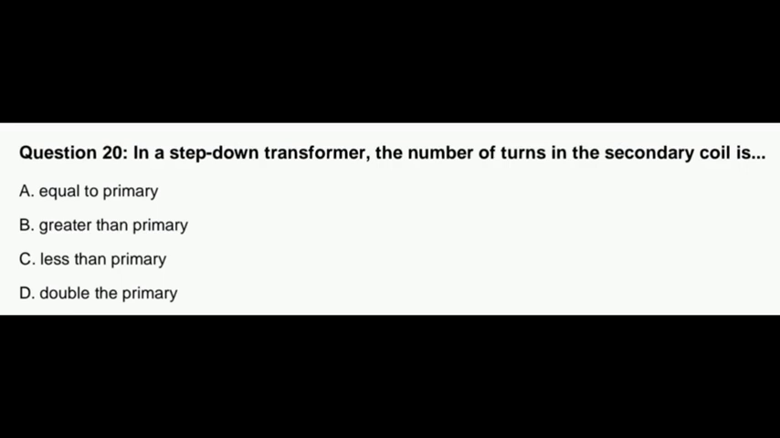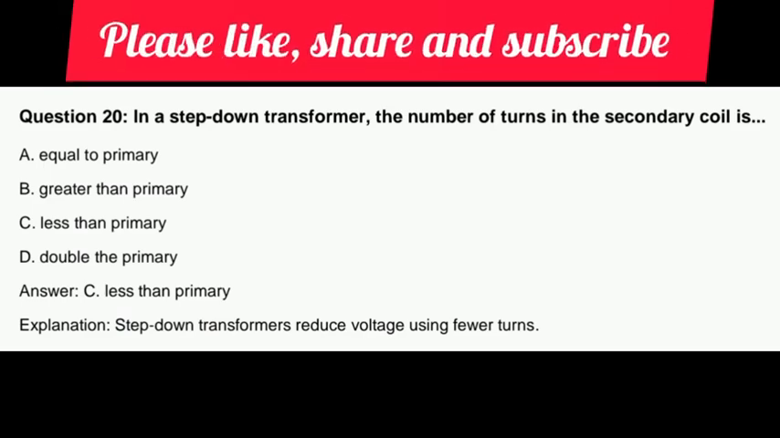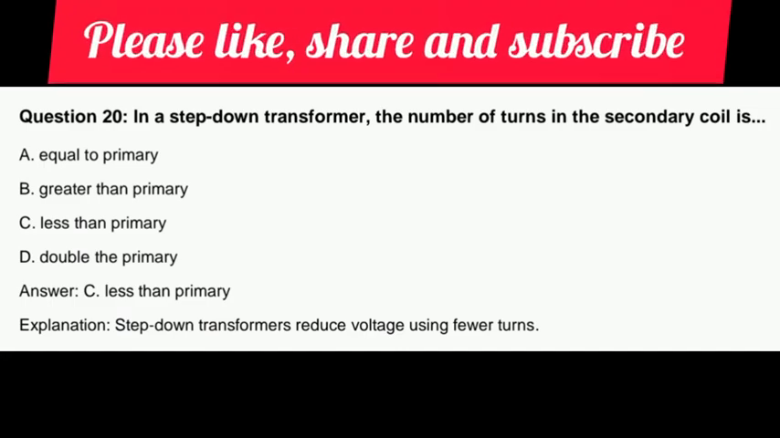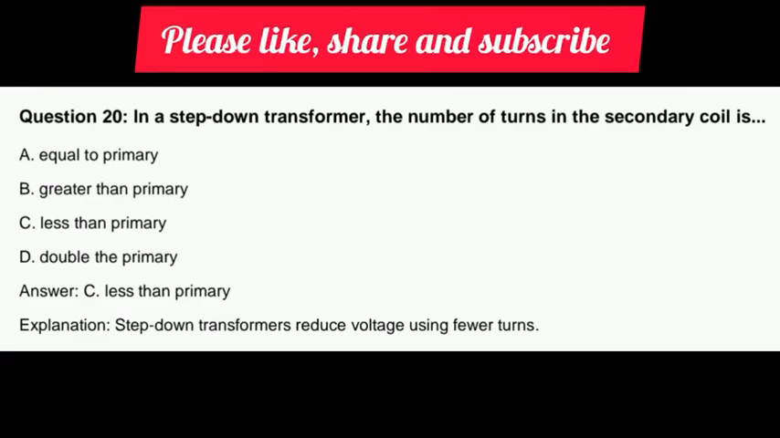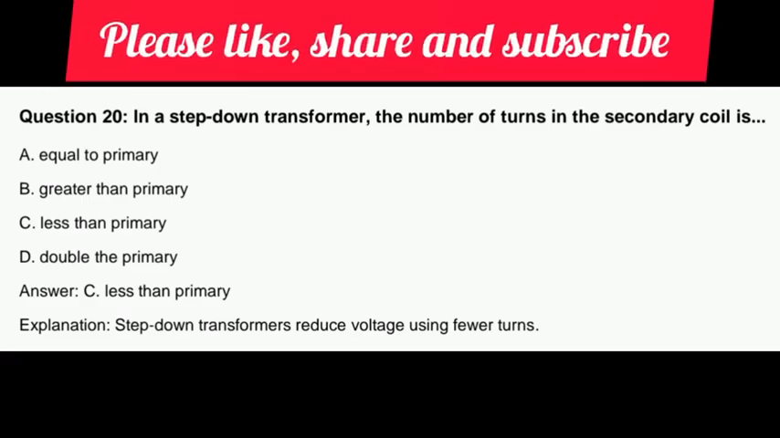A step-down transformer, the number of turns in the secondary coil. For a step-down transformer, it reduces voltage using fewer turns. Please, this is a pointer to topics you should read. Watch this video and note the topics: measurement, Newton's laws of motion, transformers, the major topics to read.